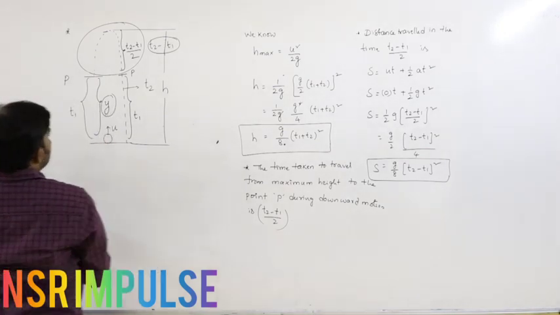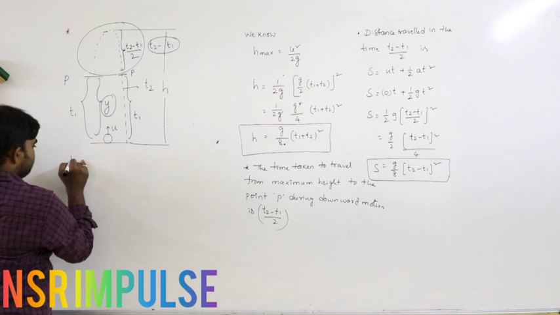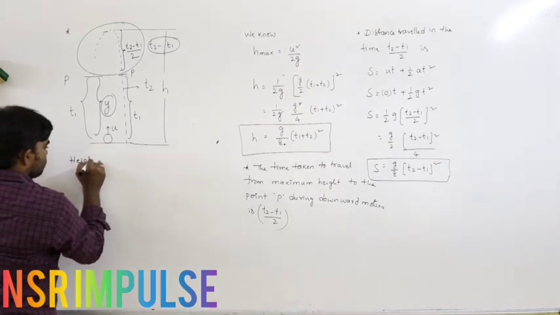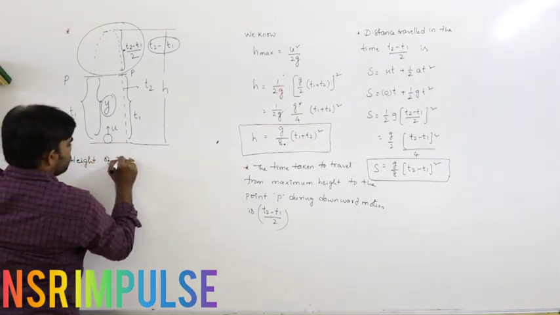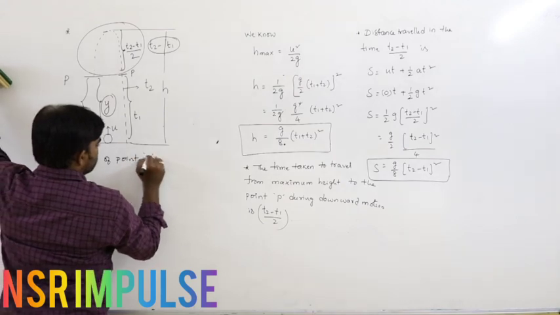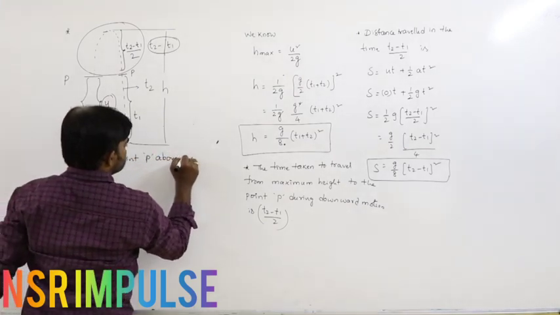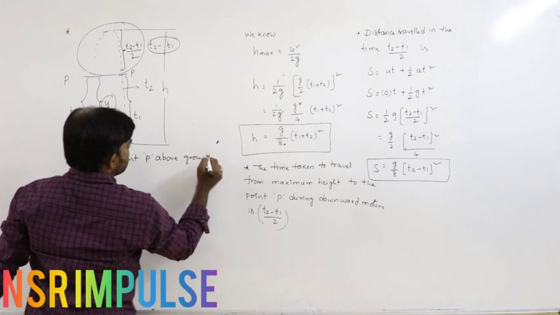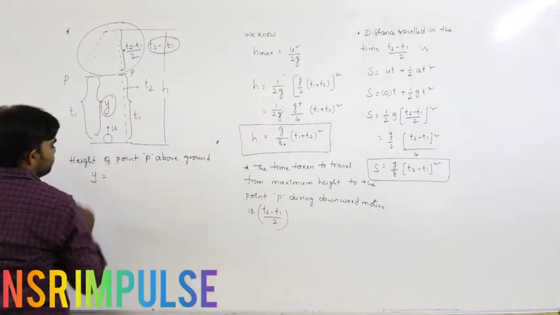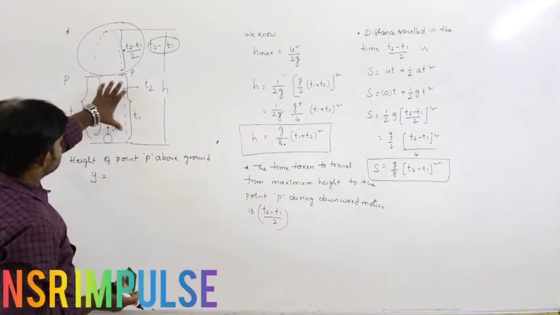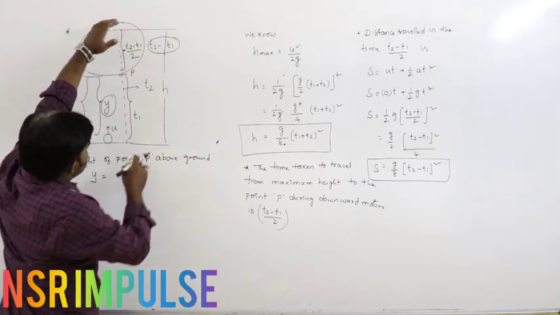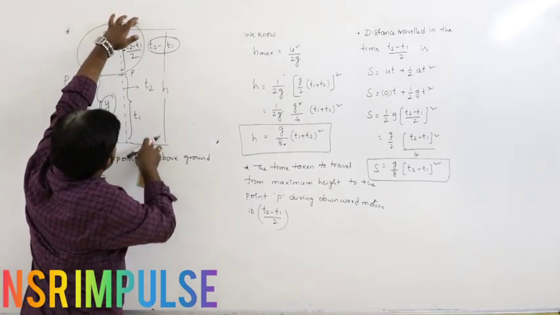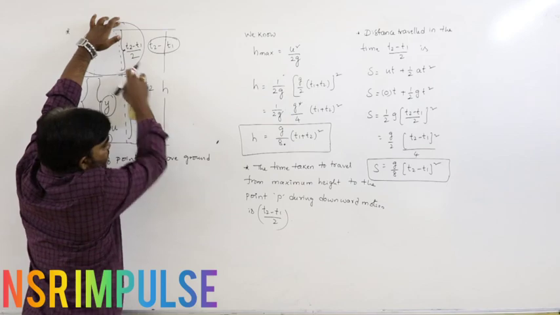Now the height of the point P above the ground, that's what we have to calculate, and we consider it as y. So y can be written as the total height h minus the distance travelled s.